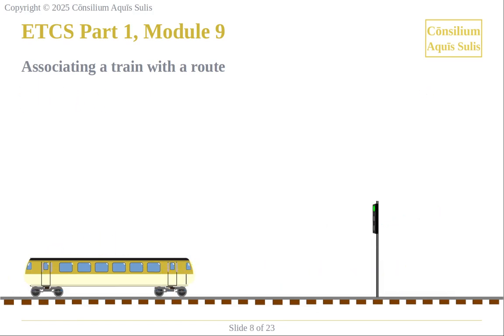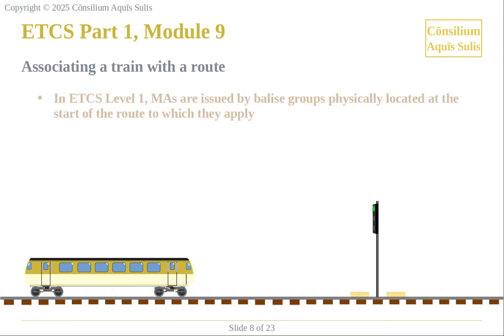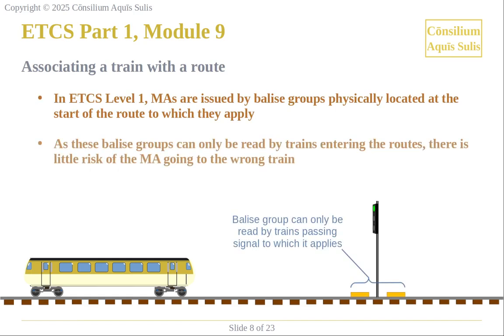In ETCS Level 1, MAs are issued by balise groups, physically located at the start of the route to which they apply. As these balise groups can only be read by trains entering the routes, there is little risk of the MA going to the wrong train.